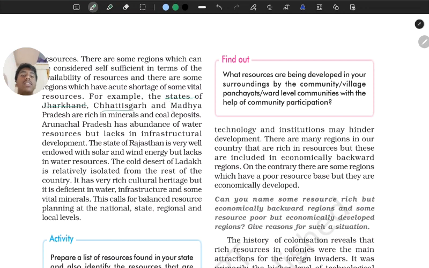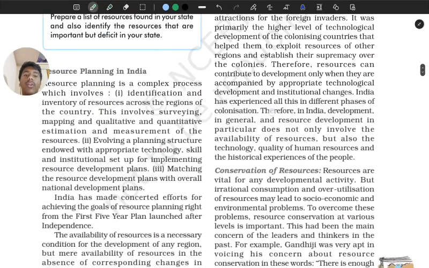States like Jharkhand, Chhattisgarh, Madhya Pradesh are rich in minerals and coal deposits. Arunachal Pradesh has an abundance of water, right? But in Arunachal Pradesh there is a lack of infrastructure. And the state of Rajasthan is very well endowed with solar and wind energy but lacks water resources. Get it? So the resources are scattered within a country. By making a plan, we make it so that everyone within the country gets equal distribution of the resources.